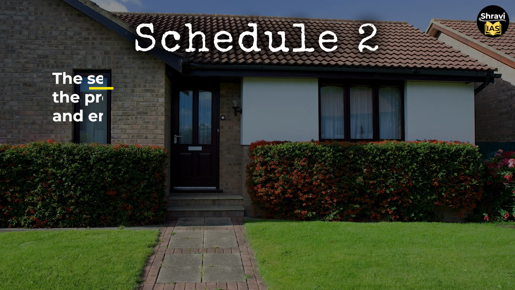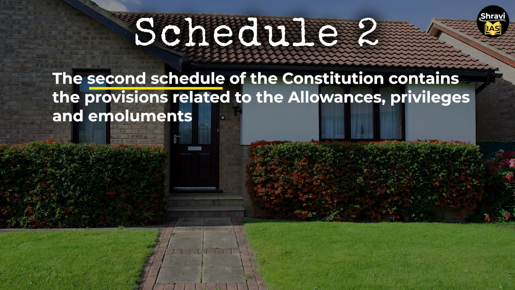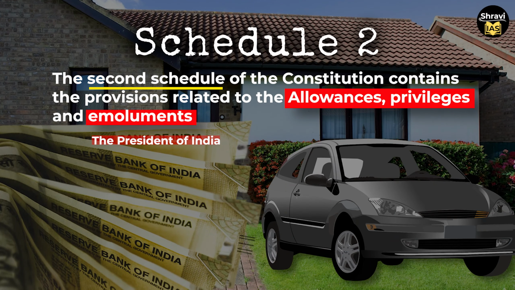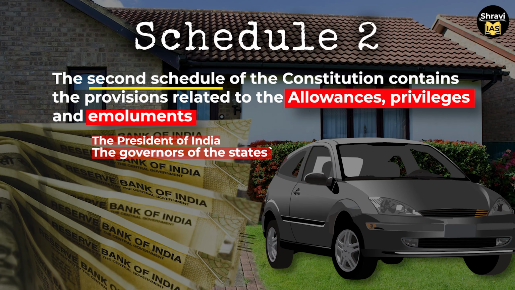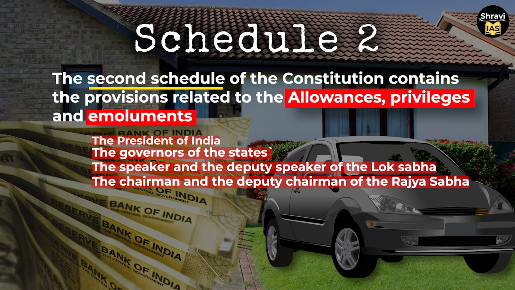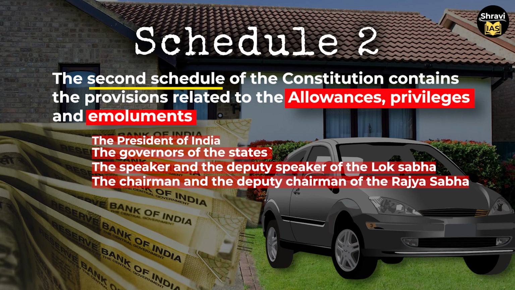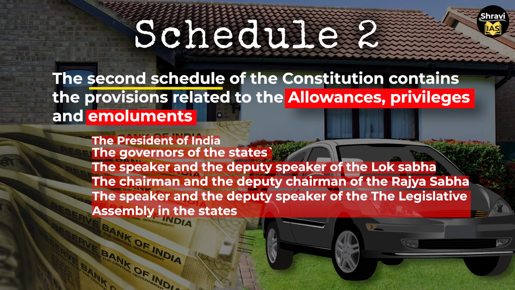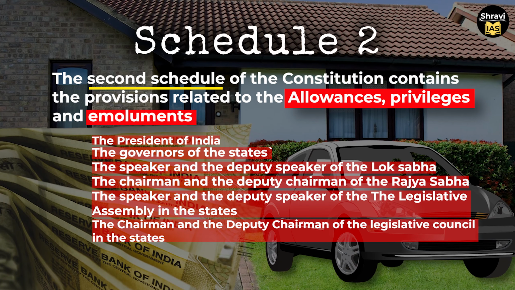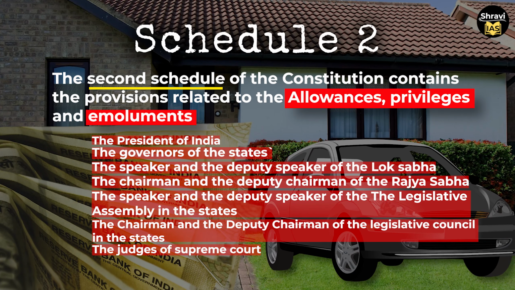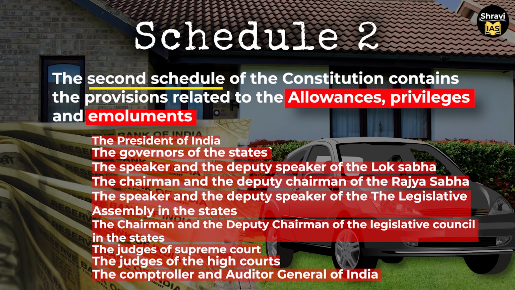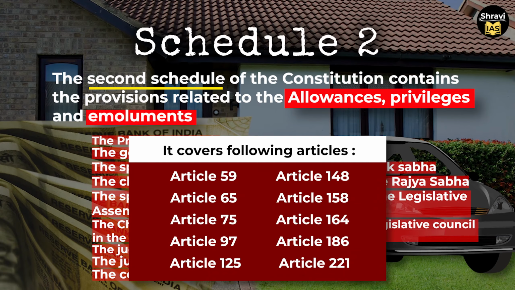Second schedule. The second schedule of the Constitution contains the provisions related to allowances, privileges and emoluments of the President of India, the governors of the states, the Speaker and the Deputy Speaker of the Lok Sabha, the Chairman and the Deputy Chairman of the Rajya Sabha, the Speaker and the Deputy Speaker of the Legislative Assembly in the states, the Chairman and the Deputy Chairman of the Legislative Council in the states, the judges of the Supreme Court, the judges of the High Courts, and the Comptroller and the Auditor General of India. It covers the following articles.